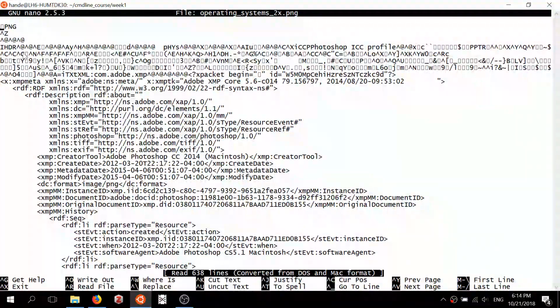Now we see some weird characters that don't really make any sense to us. There is this control-like character here and some edges and some rectangles, which actually mean that the editor is not even able to display this strange character. Basically, this file is not understandable, not human readable for us.